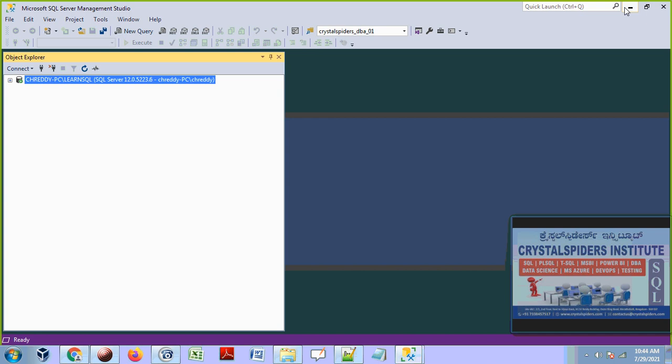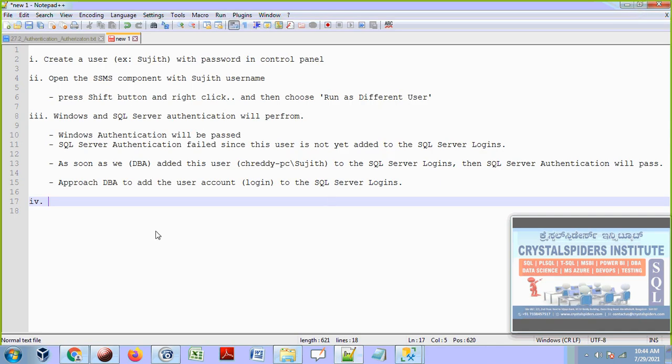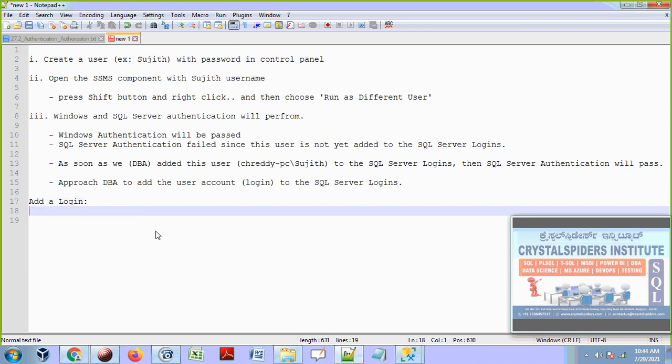Let's go back, guys. Go back to that window. So now add a login. Now, guys, no one has added a login. How can we add this login? Login steps. Connect to SQL Server. Expand the Security folder. And right click on the logins. And choose new login, guys.